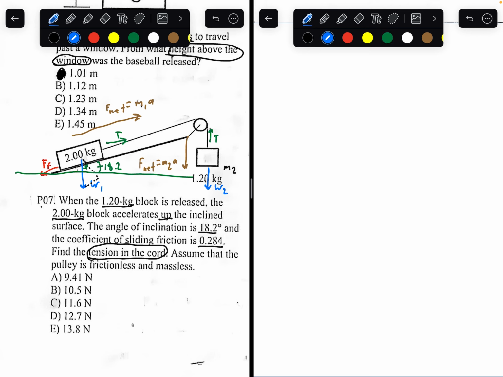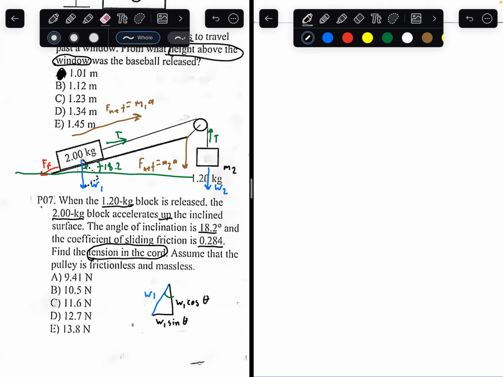So if we copy that triangle down, this side length here equals weight 1, and we have a right triangle with this angle, 18.2 degrees. Because of trigonometry, this one will be weight 1 sine theta, and this one will be weight 1 cosine theta, where theta in this case is 18.2.